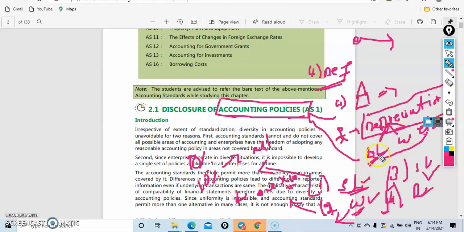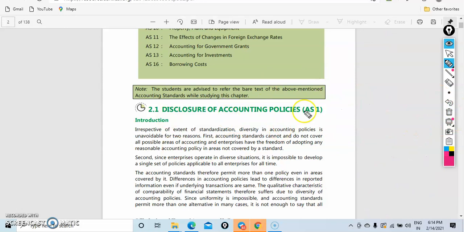Now, if they're changing accounting policies, we need to disclose the change. The method was changing from the first year to the second year, so we have to disclose it, because disclosure should be accurate and we need to know. In the first year we used the straight line method, now the written down value method. That's why some properties are reduced and increased, and we can calculate all this by seeing the disclosures, right? So that is the definition.